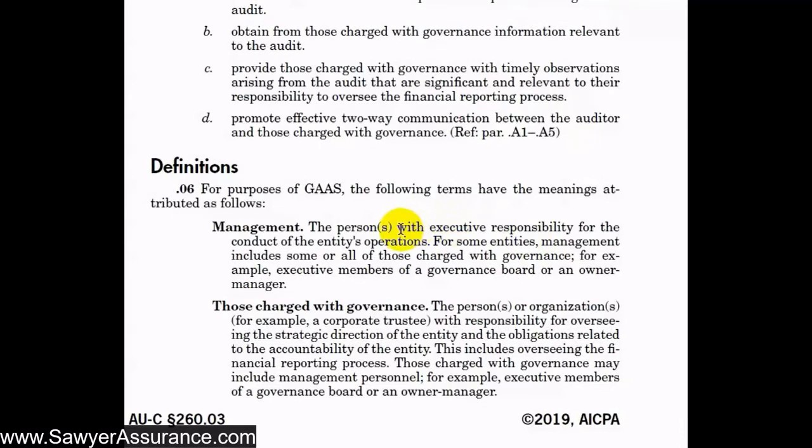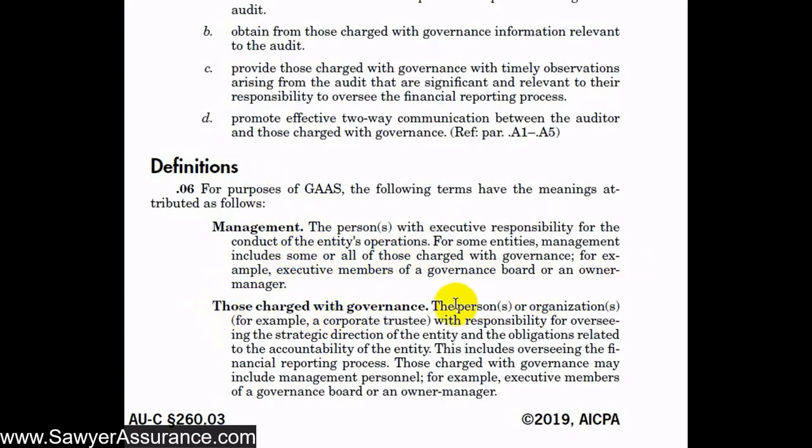It says that management is a person with executive responsibility for the conduct of the entity's operations. However, for some entities, management includes some or all of those charged with governance, for example, executive members of a governance board or an owner manager. So, let's say the owner of the company is also the president or CEO and directs the day-to-day operations of the entity. Then that owner manager has qualities of both a manager and of those charged with governance. The same applies if, for instance, the CEO sits on the board of directors. Then he has a role of both management and those charged with governance.